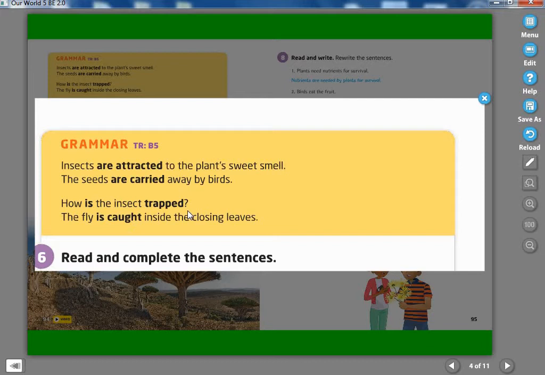Okay, so after listening, please write this part. Your title is grammar, or you can say present passive. Please write this in your notebooks and listen.